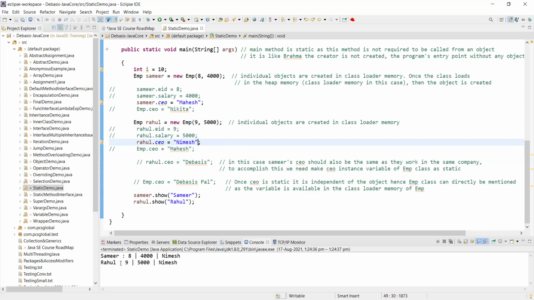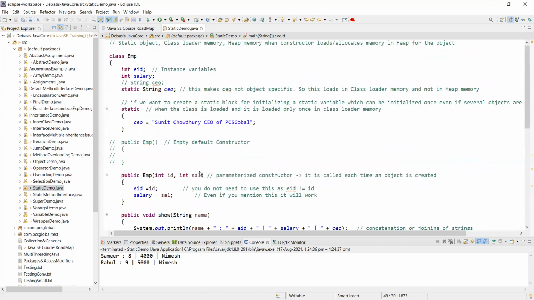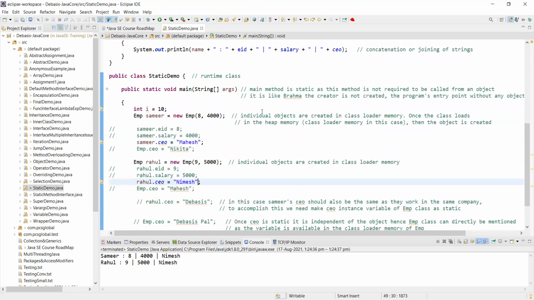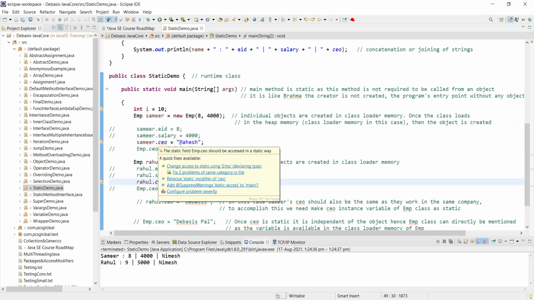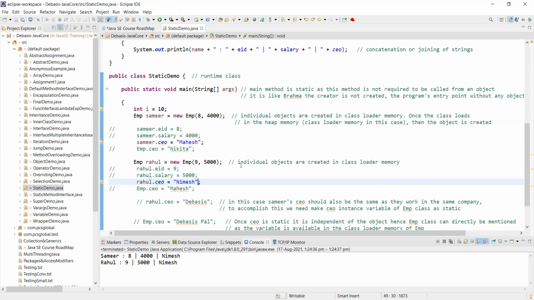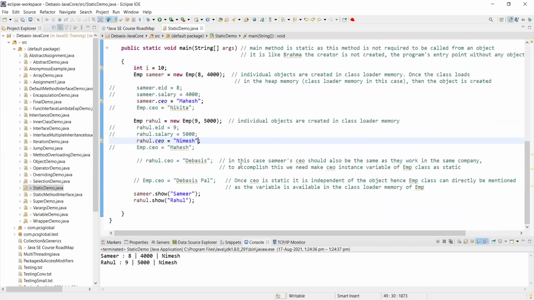In an organization, my purpose was to define CEO once. Yes, Sumit is no longer there. Somewhere I have mentioned CEO Nimesh, but somewhere else also I have mentioned Mahesh. But the compiler is smart enough to pick up only the last assigned value. That means this is the latest change, the latest version, you can say, of CEO.